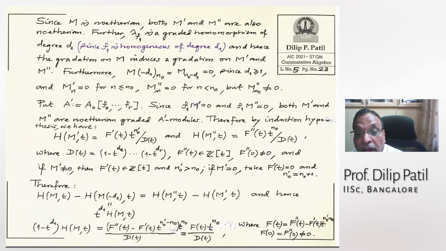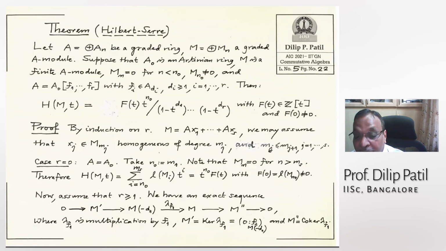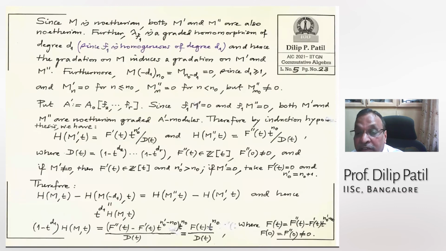And now f1 annihilates M prime. That is clear by the definition of M prime. Similarly, f1 annihilates M double prime because it's a co-kernel. So it is also annihilated by f1.